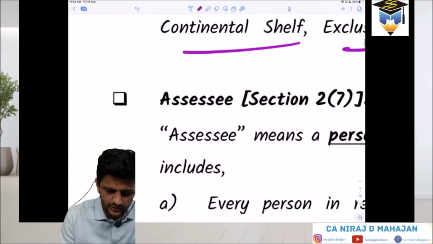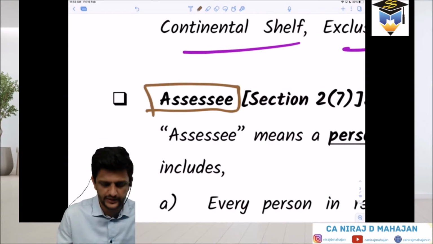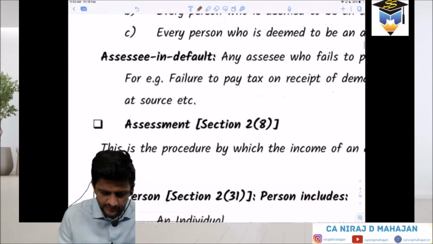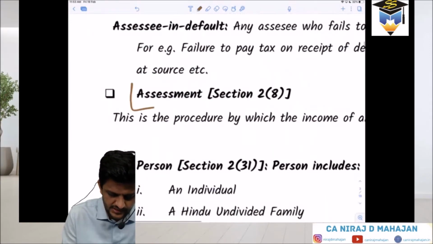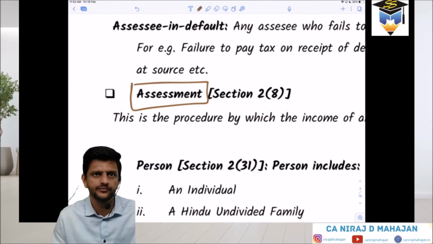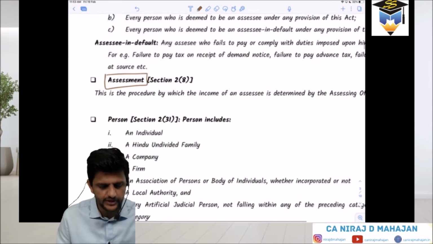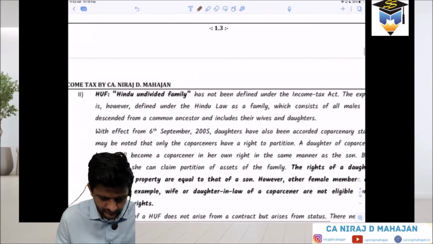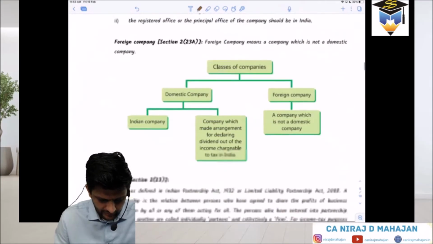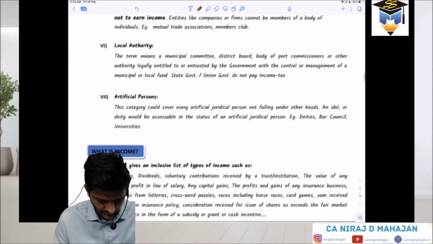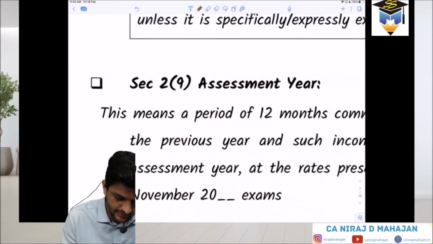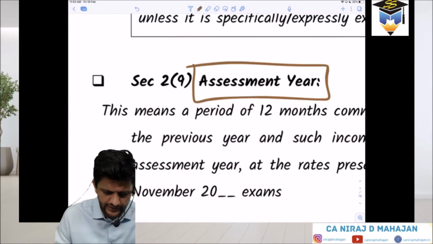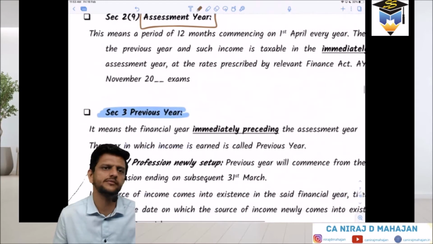Now check, this word will be there: assessee. Assessee is what? Section 2, subsection 7. Then you have, obviously, assessment, section 2, subsection 8. Correct till here, everybody? Yes or no? And then again, check this, section 2, subsection 9, assessment. Here we have lots of these words being repeated, that is assessment.